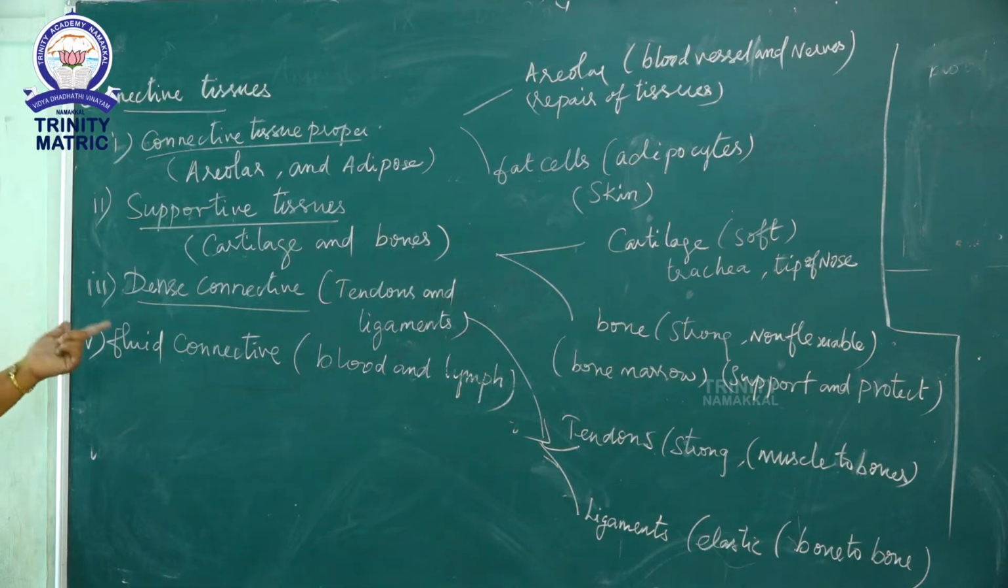Next, tendons. Tendons are a type of connective tissue. They are very strong. They connect muscle to bones. They are found as a fiber-like substance. Tendons are present in the skeleton, for example in the hands, upper limb and lower limb.